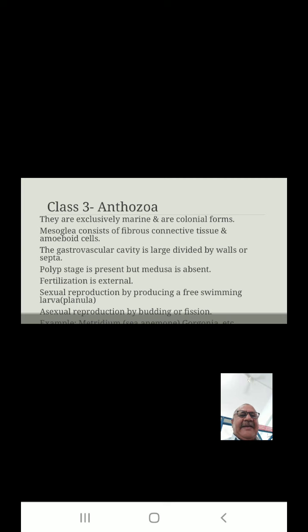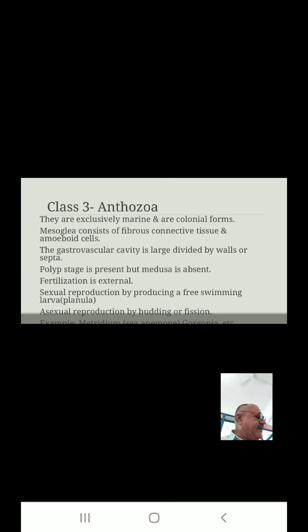Class 3, Anthozoa. They are exclusively marine and are colonial forms. Mesoglea consists of fibrous connective tissue and amoeboid cells. Gastrovascular cavity is large, divided by walls or septa. Polyp stage is present but medusa is absent. Fertilization is external. Sexual reproduction by producing a free swimming larva. Asexual reproduction by budding or fission. Example: Metridium is the sea anemone, Gorgonia, etc.